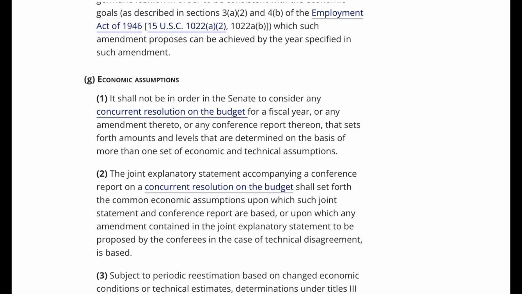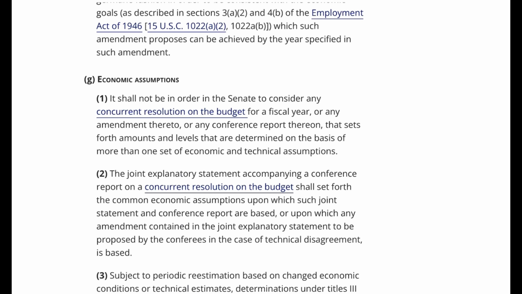2. The joint explanatory statement accompanying a conference report on a concurrent resolution on the budget shall set forth the common economic assumptions upon which such joint statement and conference reports are based, or upon which any amendment contained in the joint explanatory statement to be proposed by the conferees in the case of technical disagreement, is based.